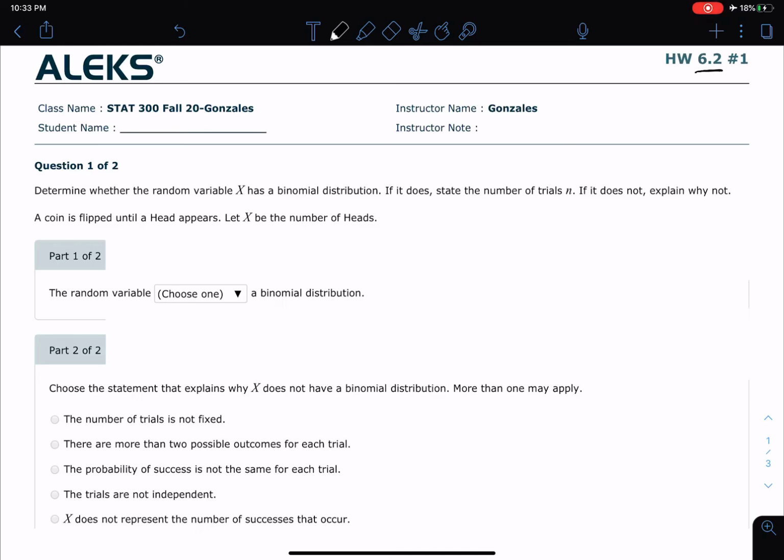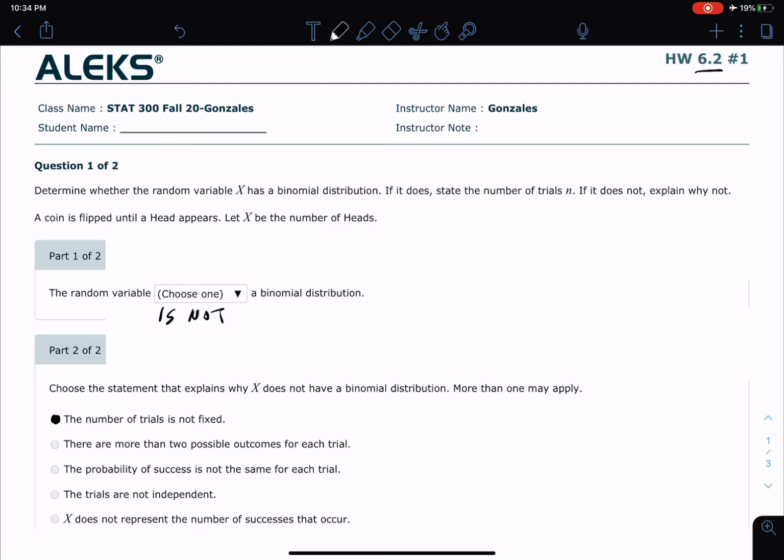First of all, is the random variable a binomial distribution? We're going to say the random variable is not a binomial distribution. And why? Because the number of trials is not fixed. Well, how do we know the number of trials is not fixed? What did they say? A coin is flipped until a head appears.